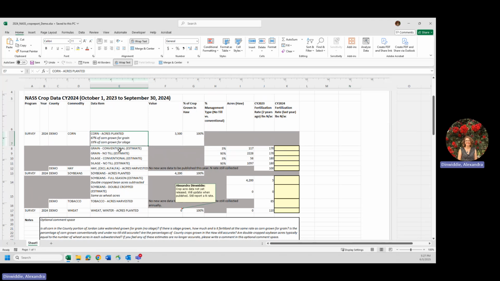As a result, it may no longer be doing a great job at approximating crop acreage in your county's portion of Jordan Lake. If that is the case, please write a comment explaining what a better cropland reporting methodology would be for your county in the optional comment space here at the bottom of the spreadsheet. So, for example, perhaps the percentage of no-till corn grown should be increased, or double crop soybeans are actually only 70% of wheat acres instead of all of wheat acres. Whatever it is, this is your chance to share that information.